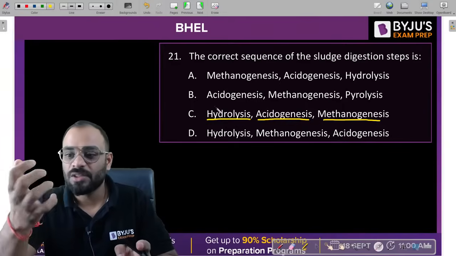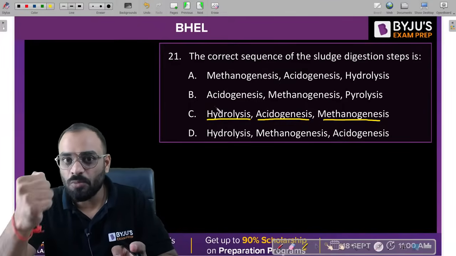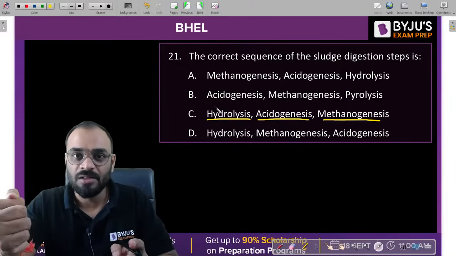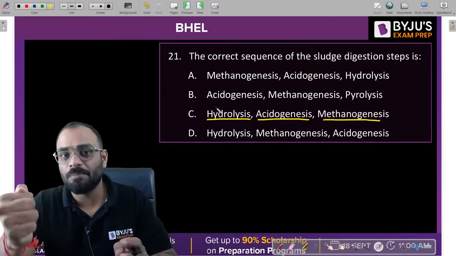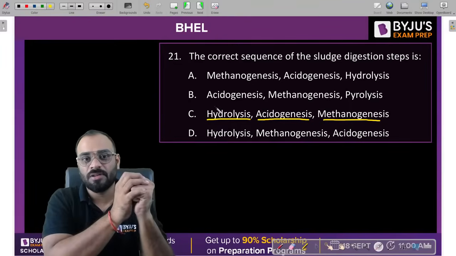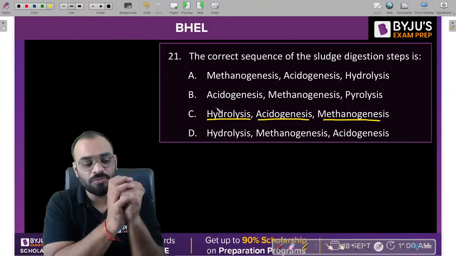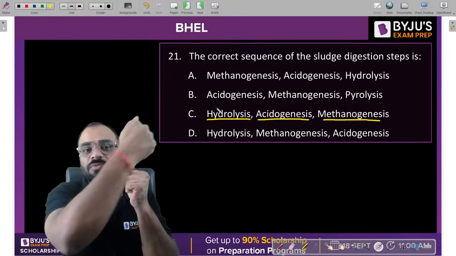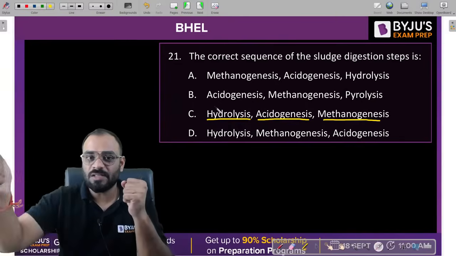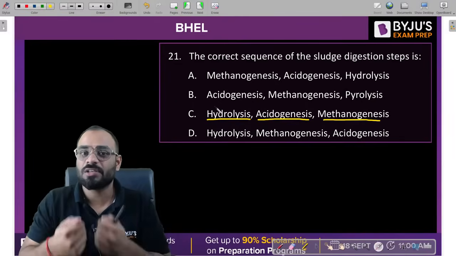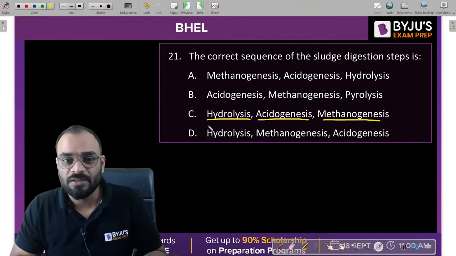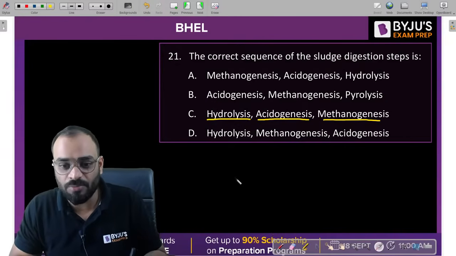Then we have acidogenesis. Now these simple compounds are consumed by acid formers, which are bacteria that convert the simple organic compound into acid. After this conversion, we have the methane former. These methane formers consume this particular acid and convert it into gases, basically methane and other gases, right? So that's why, guys, these are the three sequence we have to follow in case of sludge digestion: hydrolysis, acidogenesis and methanogenesis. That's why, guys, C is the correct answer for the problem.